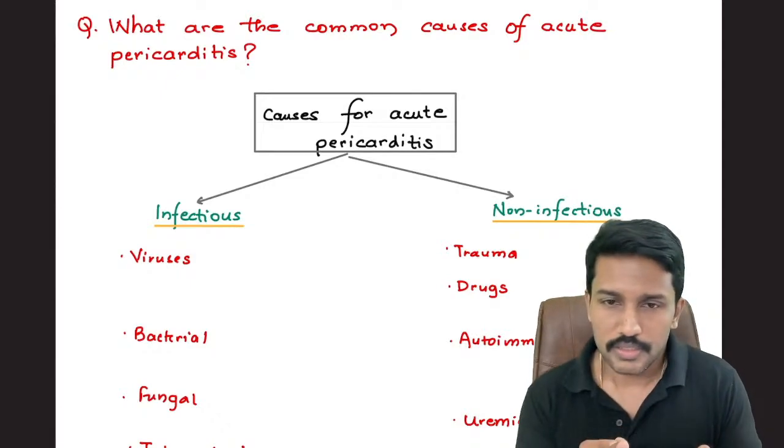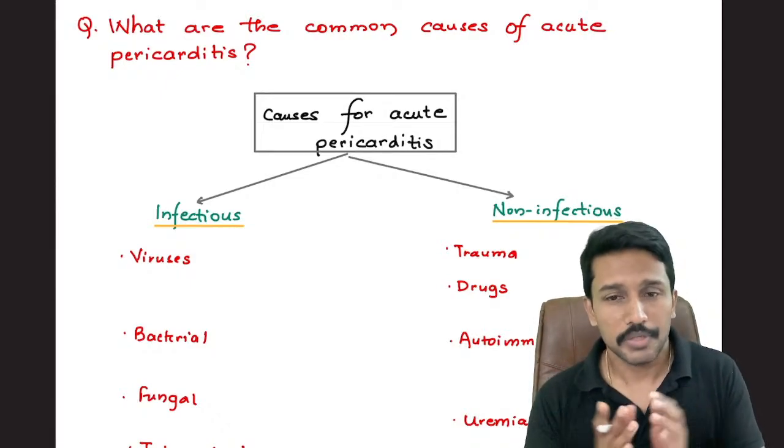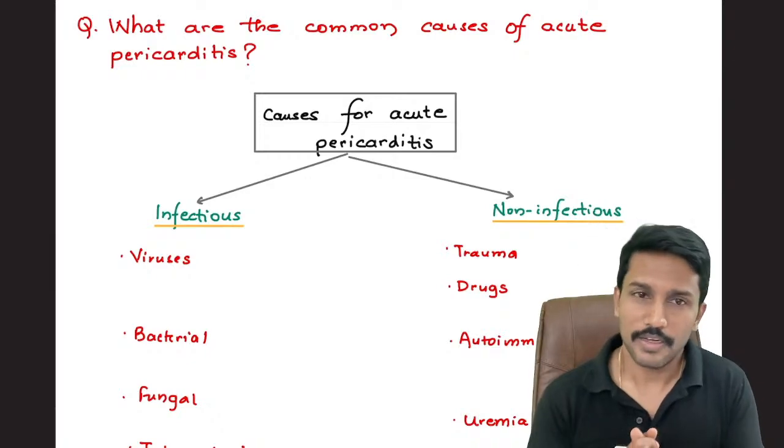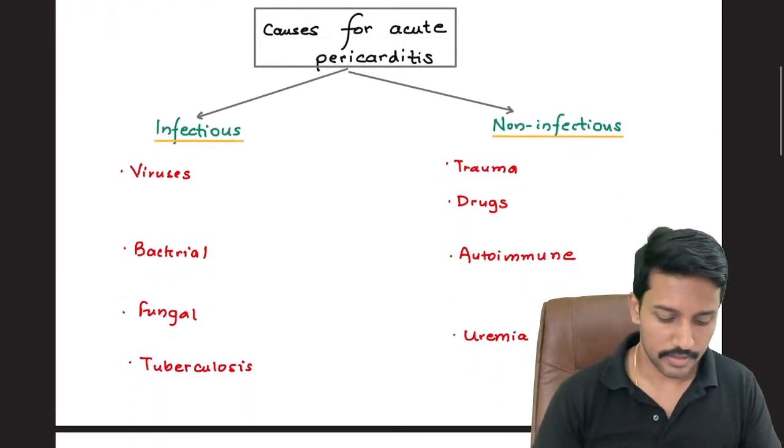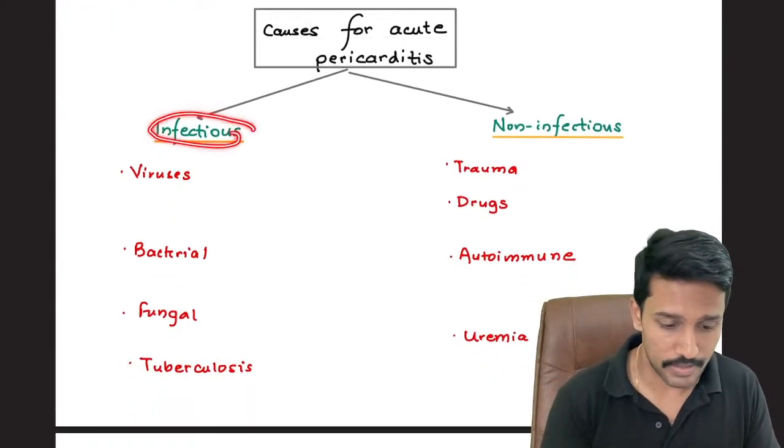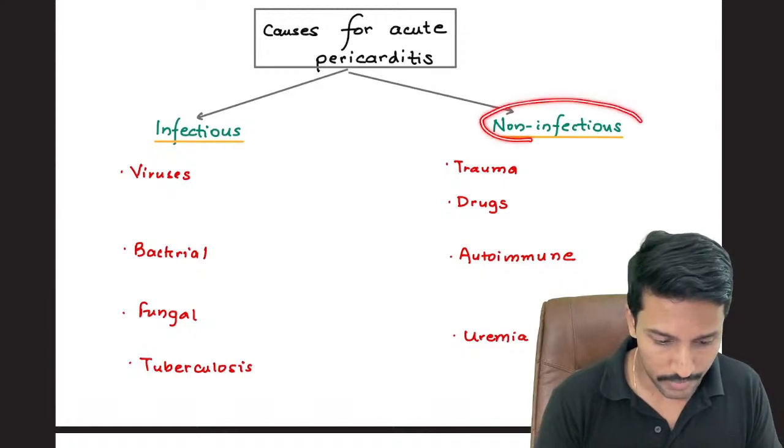Now, as I have already told you, pericardial inflammation need not always be because of infection. So that is why acute pericarditis causes can be classified as infectious and non-infectious.